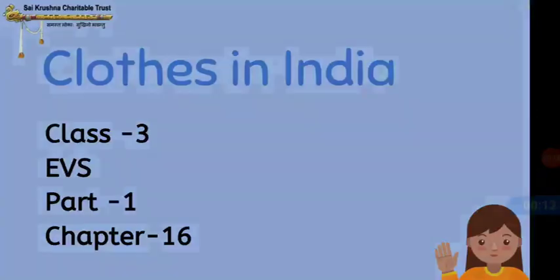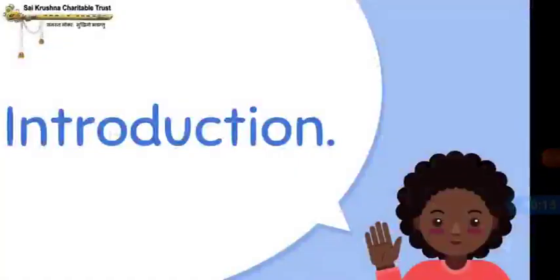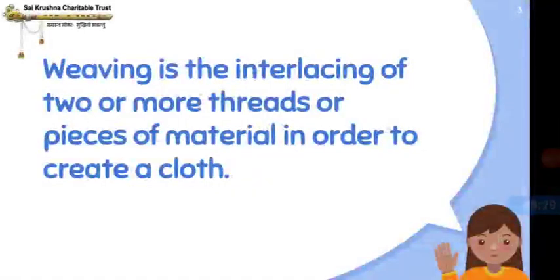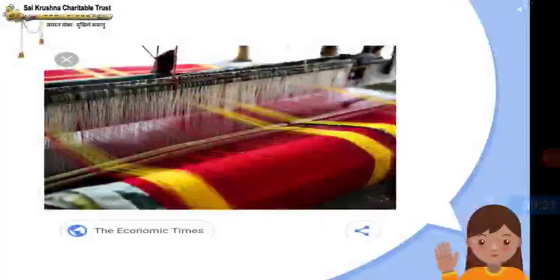So first let us have the introduction of this lesson, children. Weaving is the interlacing of two or more threads or pieces of material in order to create a cloth, that is weaving. I will show you the picture. This is weaving. Here you can observe where there is an interlacing of two or more threads in order to